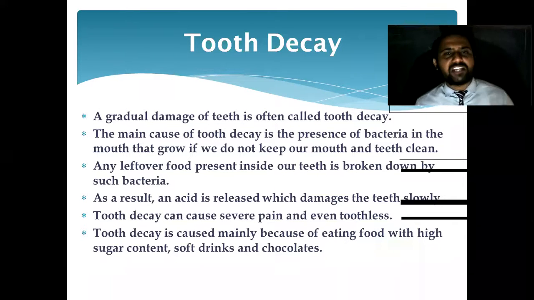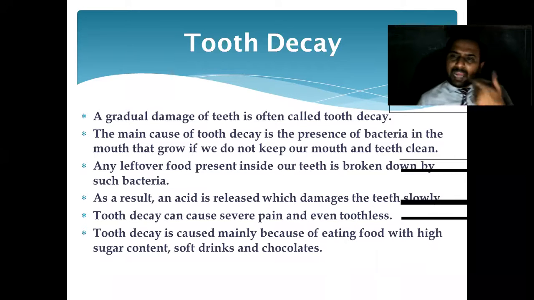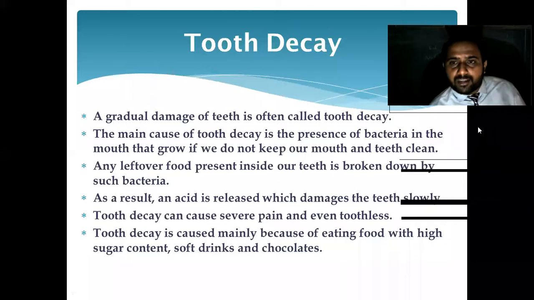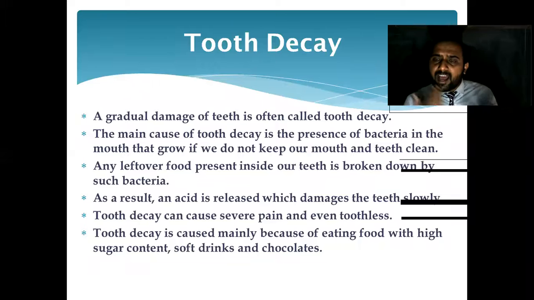They do not brush. The main cause is the presence of bacteria in the mouth. अभी bacteria आता कहाँ से, from where it comes, that we have to discuss.